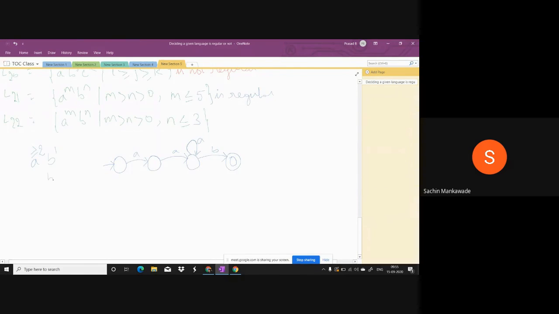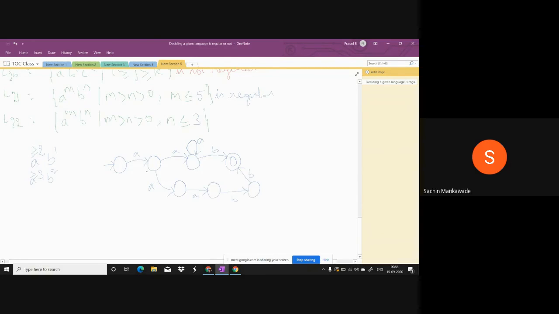Now, suppose B's are 2, how many A's minimum? Minimum 3 or can be more than 3. This is the second A, this is the third A, and this is for 2 B's.